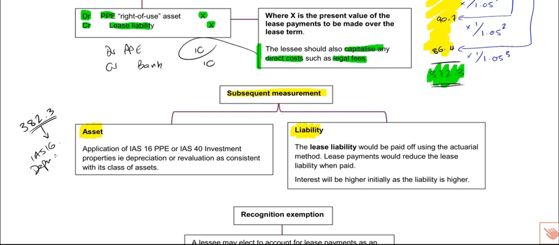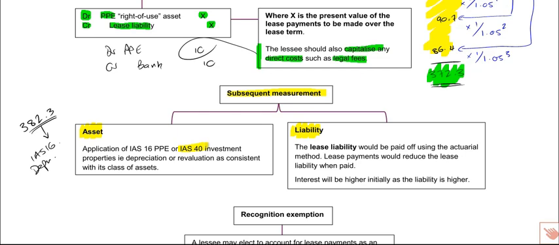If this asset falls into a class of assets that you revalue, you should actually then revalue that asset as well. So if that asset is a building, and it falls into a class of buildings, or it falls into buildings and you revalue your buildings, then you should revalue this building as well. And the logic of that falls in IAS 40 as well.